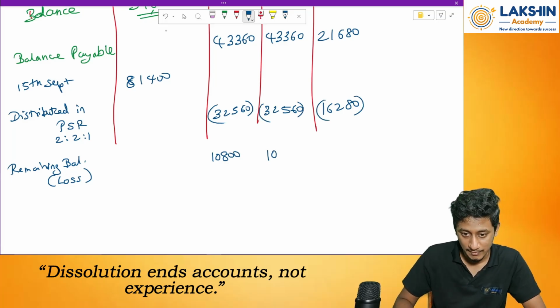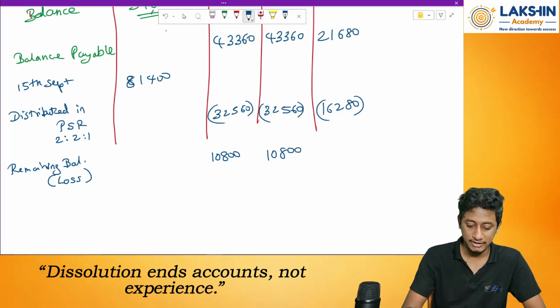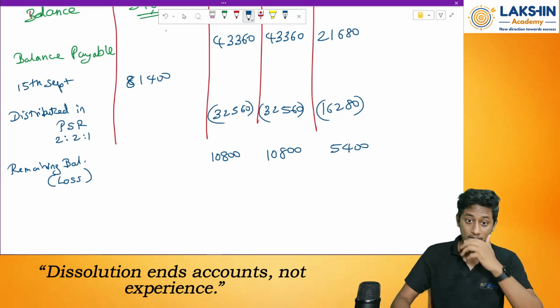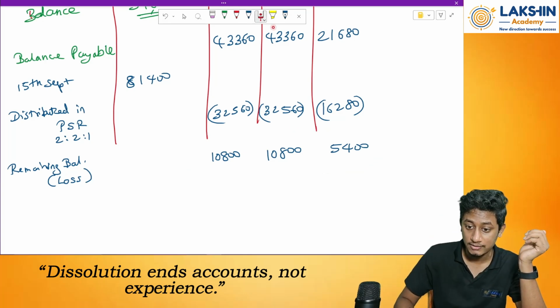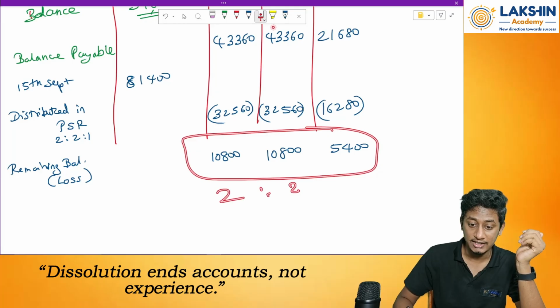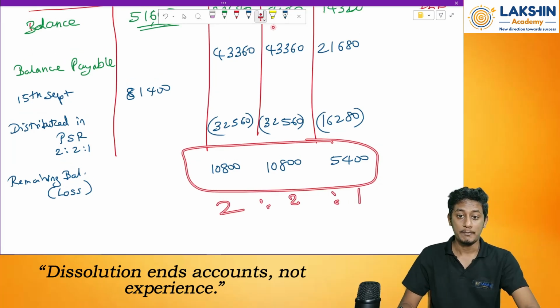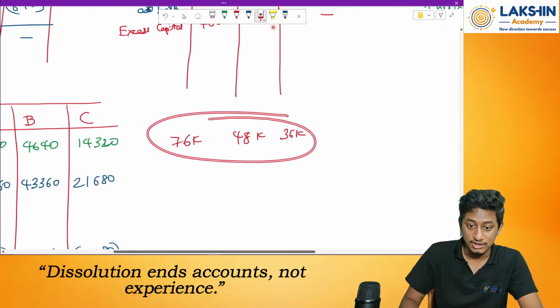Again over here also the same amount will remain. Then 21,680 minus 16,280 equals 5,400. So whatever losses we have got is in what? In the profit sharing ratio of 2:2:1. But from where did we start? From this ratio. Got it?